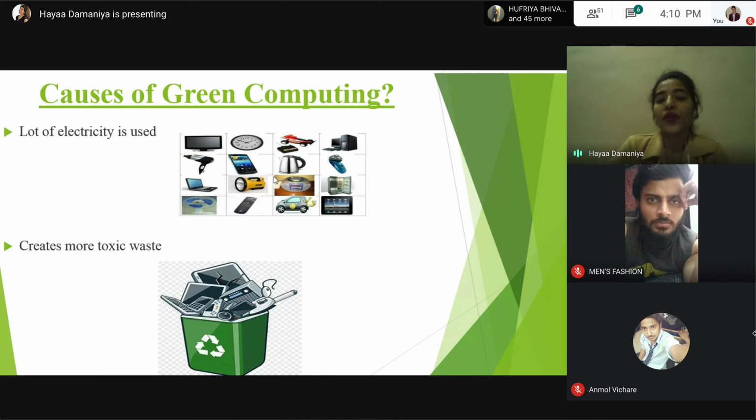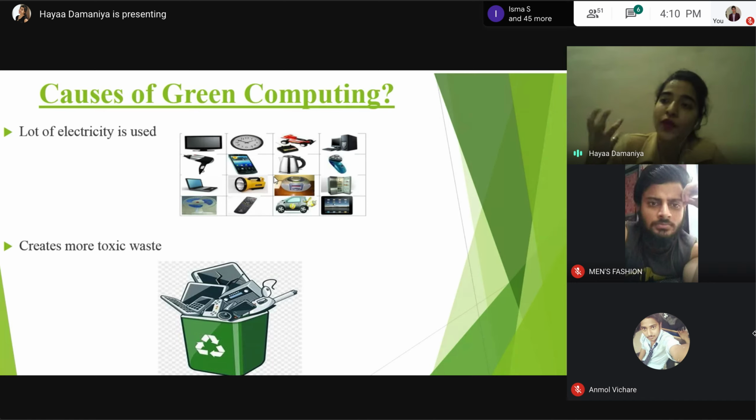Next is that we create more toxic waste. Now, many of us are upgrading our computers, throwing away our outdated computers, peripherals, and hardware devices. These all are nothing but toxic waste which we are generating, which is definitely damaging our environment. So, green computing is the concept where we can reduce this e-waste.